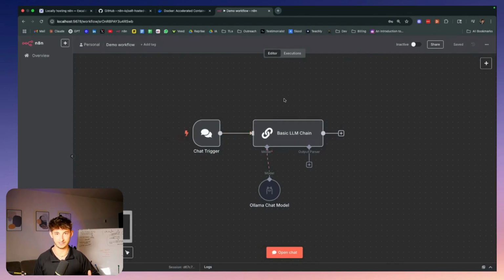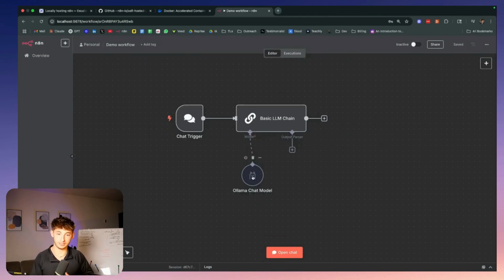We're not going to be focusing on building any automations or agents within this video, but if you would like to, we can be playing around with the AI model, the Ollama chat model, instead of using ChatGPT or anything like that, where we don't have to worry about data breaches and all that stuff.